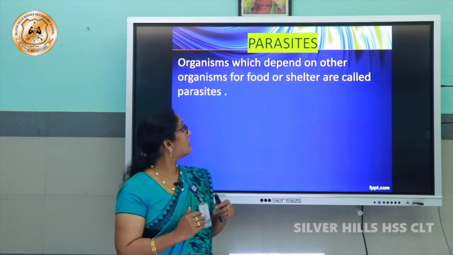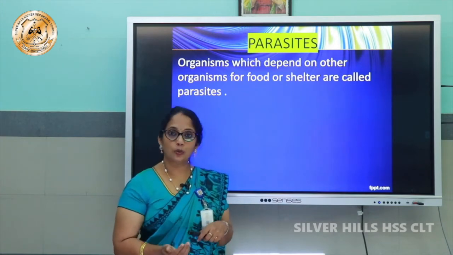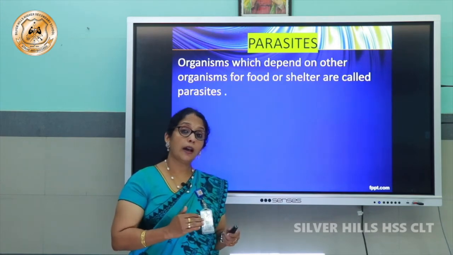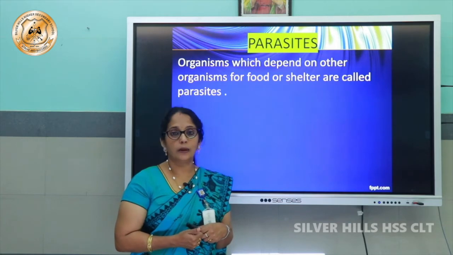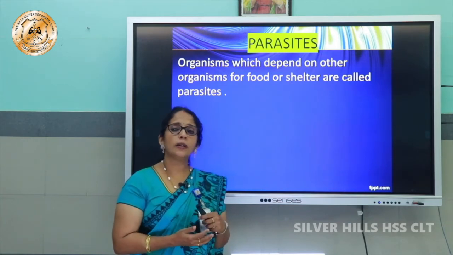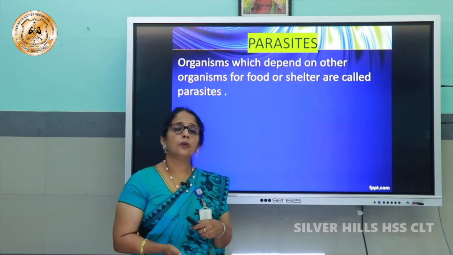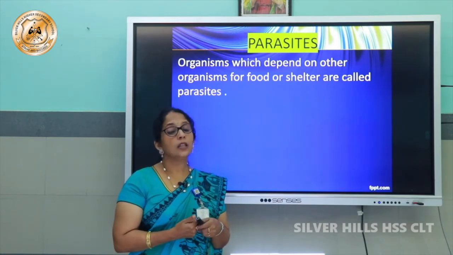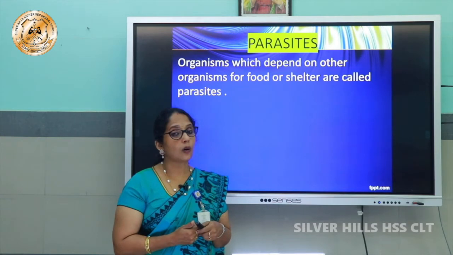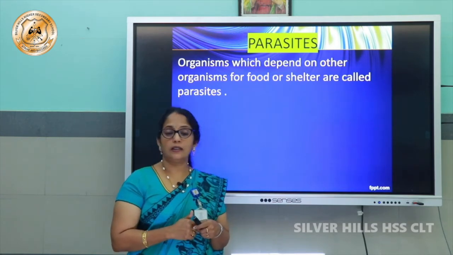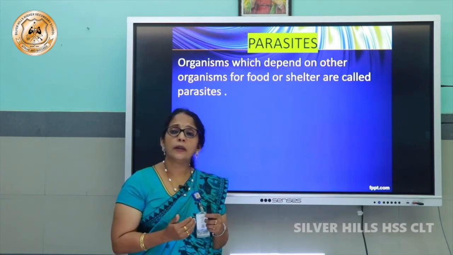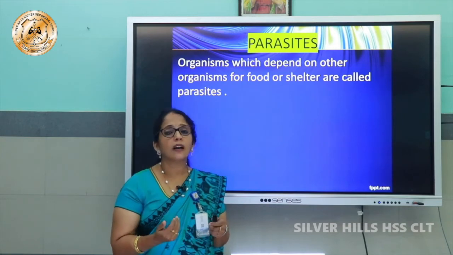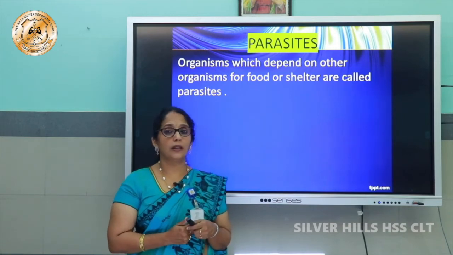Now, we can classify the parasites into two. There are parasitic plants as well as parasitic animals. Some organisms depend on the host for complete food as well as for shelter. Such parasites are called total parasites, and some may depend on the host for only some nutrients. They are called partial parasites.